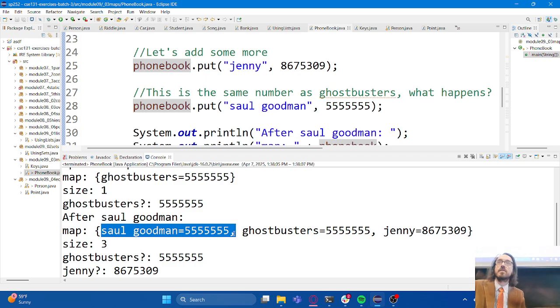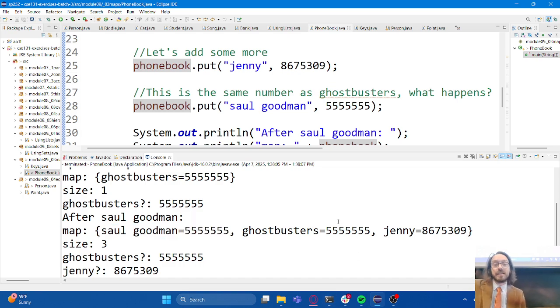Yes? So are you just going to print it out in a random order? Is the order that it's printed out just random? You can essentially assume that it is random. I believe that it is consistent, meaning that if I print out this map and then print it out again, it's not going to give me a different order the second time. It'll always give me the same order every time I print it out, but it's not the same order that I add them. So I can't assume that it is in any particular order at all. Could be anything.